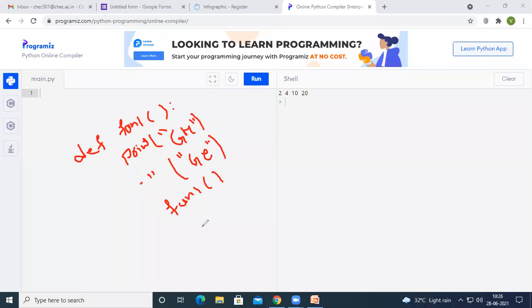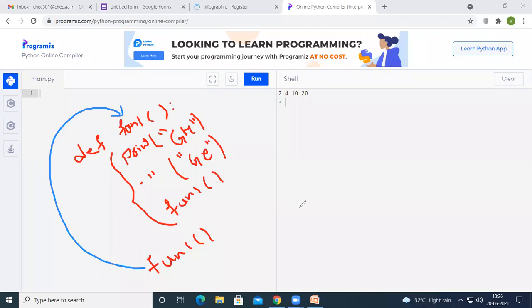Now it is the definition and it is the body. So from this point to this point, it is the body of the function. If someone calls this function one, the Python compiler is going to start executing this function. When it starts executing, it is going to print good morning on the output screen, followed by good evening on the output screen.